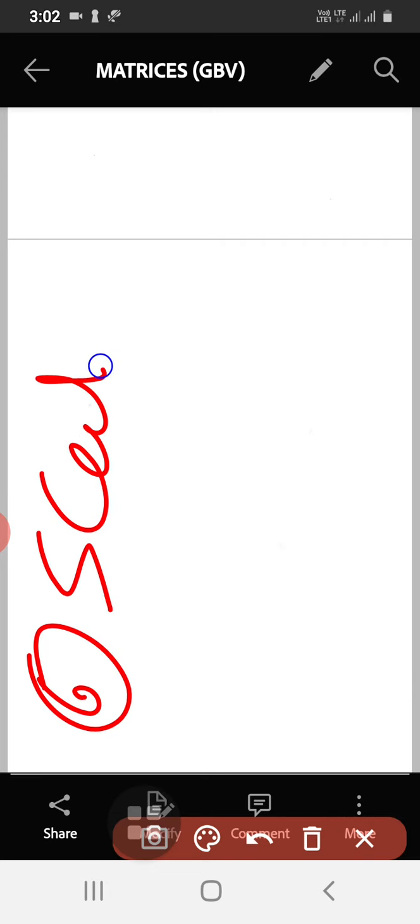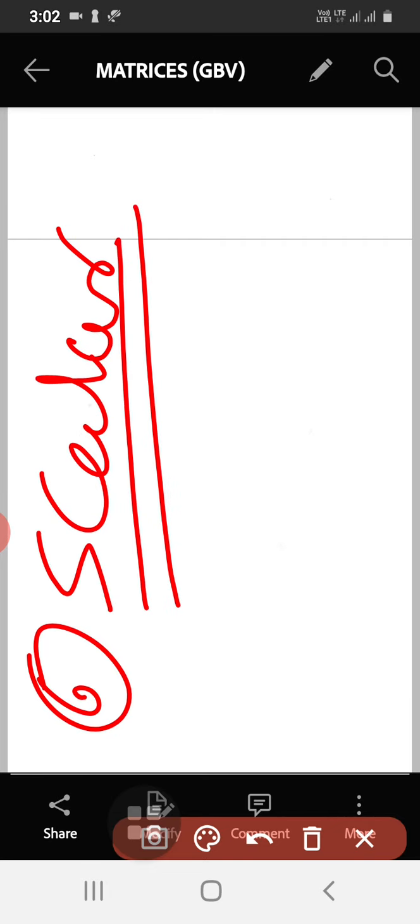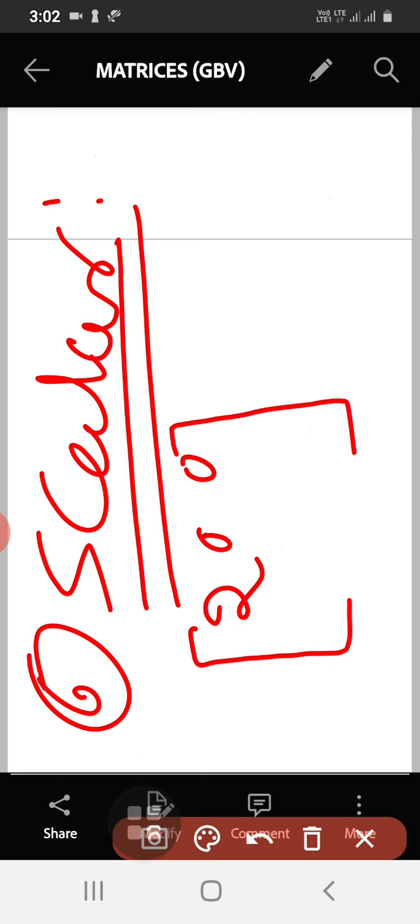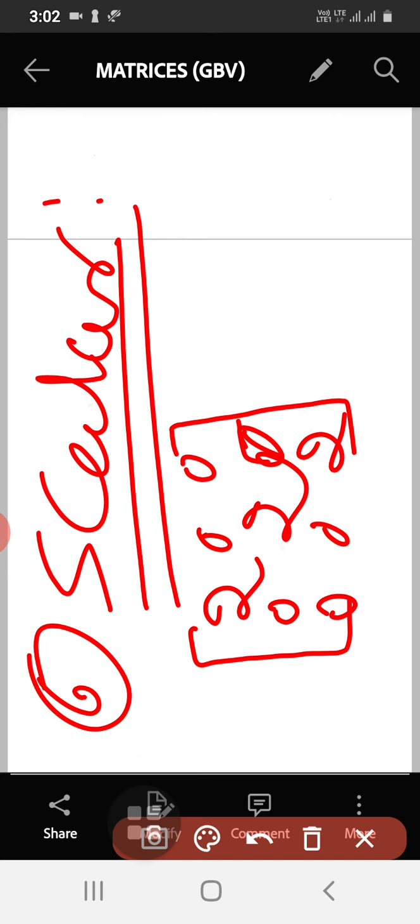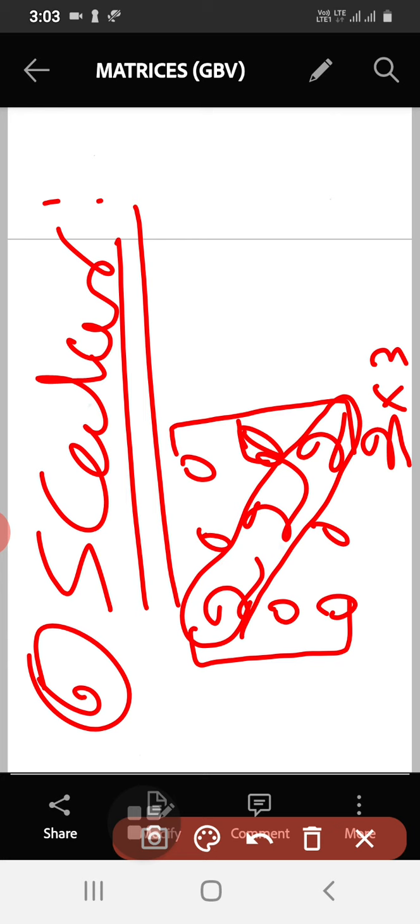See, scalar matrix. Scalar matrix. Okay, so previous type was diagonal matrix. Now I am going to tell the definition of scalar matrix. So I will write this one. See here, the order is 3 cross 3, and here we make the following observations. It is a square matrix because number of rows and number of columns is equal to 3.